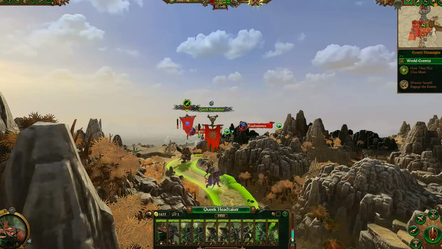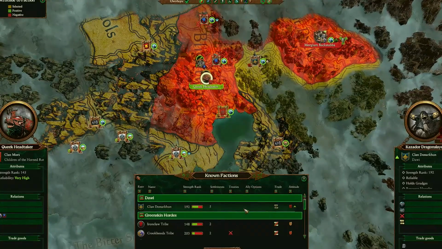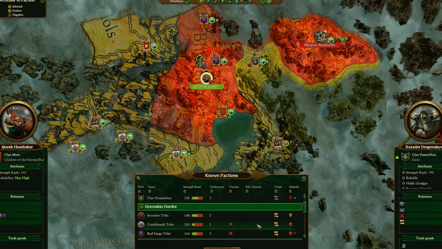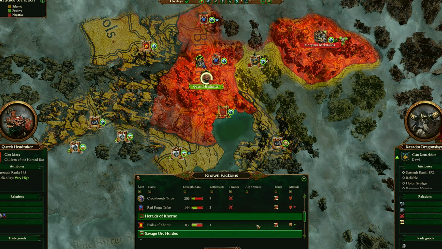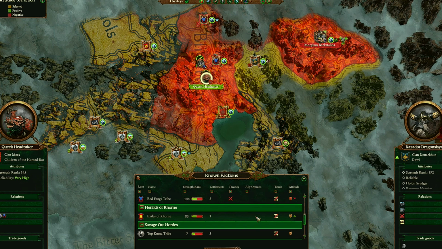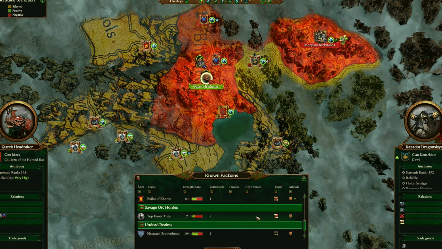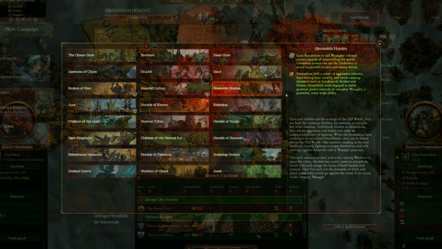And then for another example, here is Queek Skulltaker, and you can see the factions around him have changed their names as well. We've got a couple different more green-skinned tribes here. Heralds of Khorne, as I mentioned before, still the same name. Savage Orcs look like they are getting the word tribe added to their names as well, and then we have the undead realms instead of the vampire counts. So there it is in a nutshell.